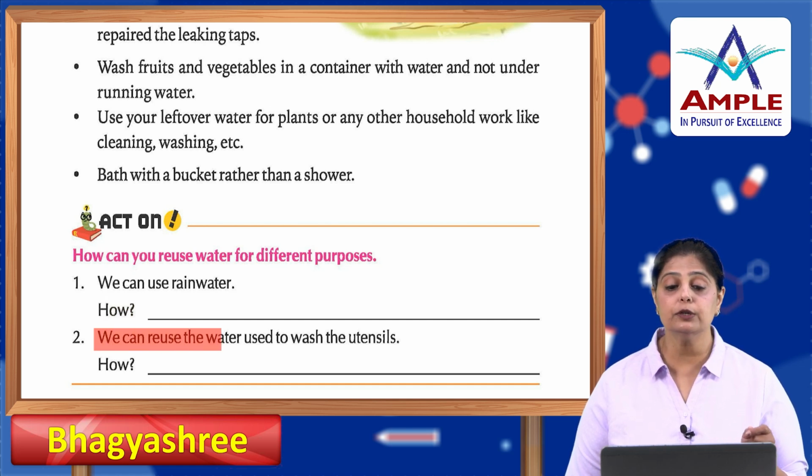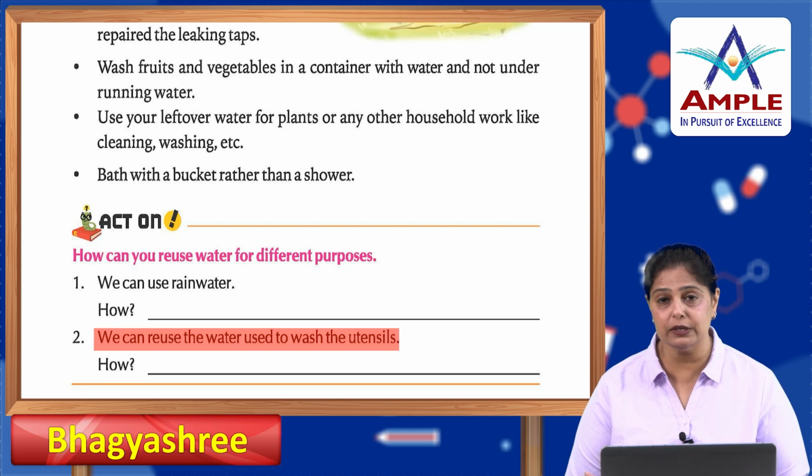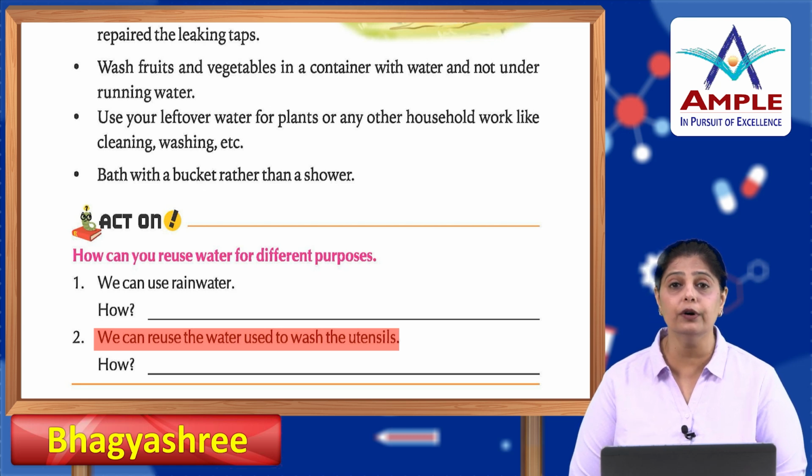How can we reuse the water which is used to wash the utensils? We can reuse it. After washing the utensils, whatever water is left over, you can use it for plants and for cleaning purposes.